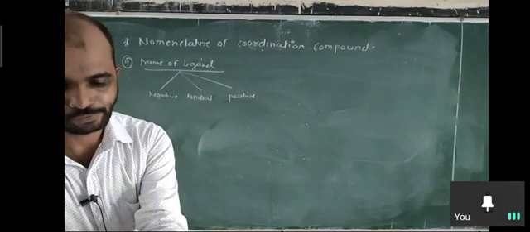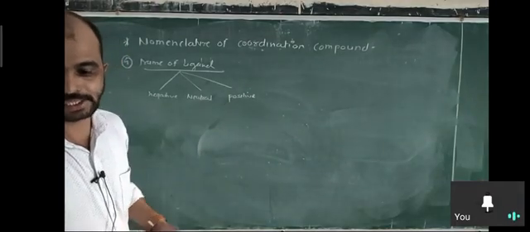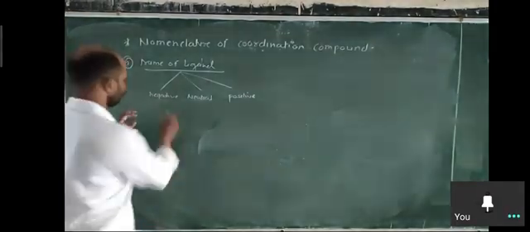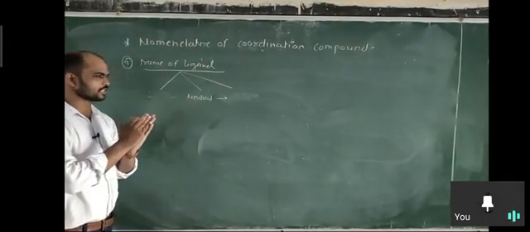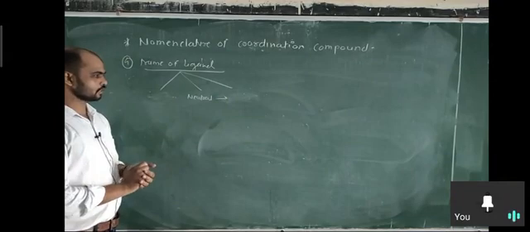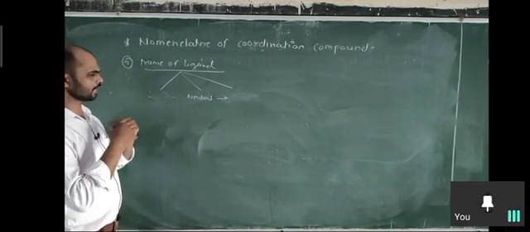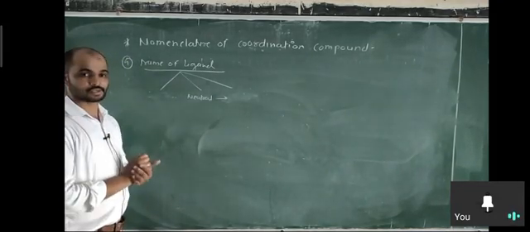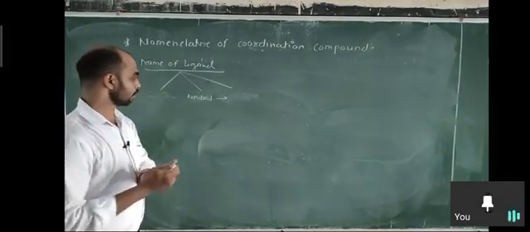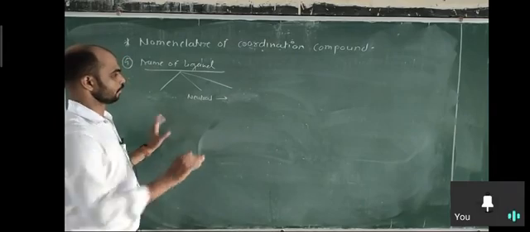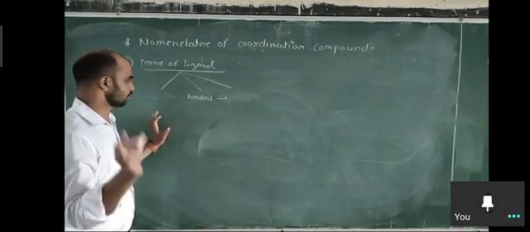Okay, so first of all, neutral ligands. For neutral ligands we write their name without any special changes. Without changing their name, we can write the name directly as it is in organic compounds. Basically, most of the neutral ligands are organic ligands. So write the name without special changes. So for example,